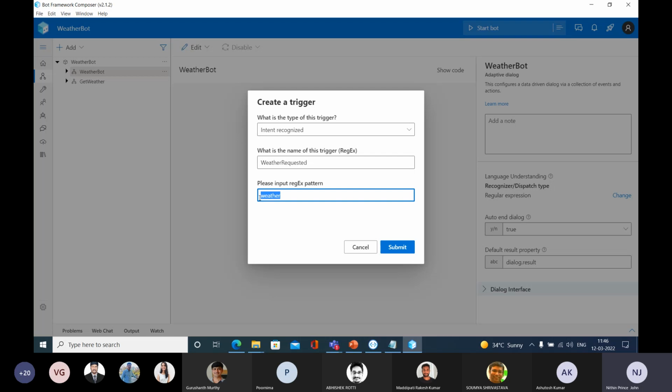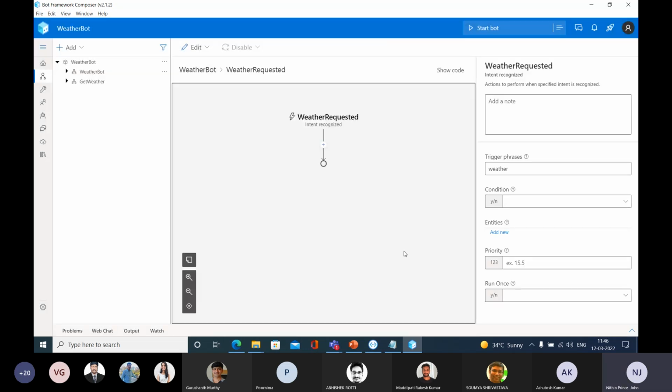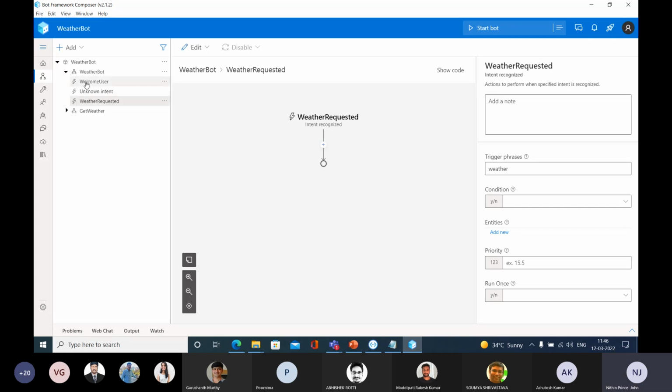I told you that in the actions you're going to put the messages, and from there you're going to recognize the intent using the recognizer, and based upon that it is going to call another dialog. So whenever my message contains the word weather, it is going to activate this trigger. Let me submit this and expand this weather bot. Now I can see that three triggers are there in the parent dialog: welcome user, unknown intent, and weather requested.